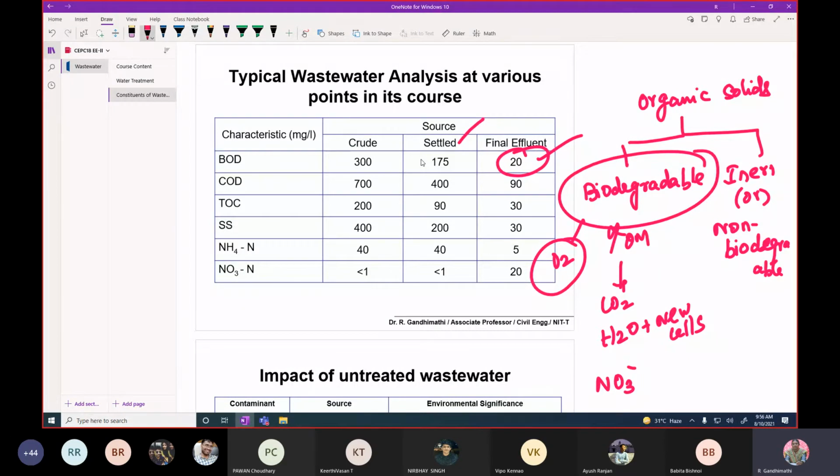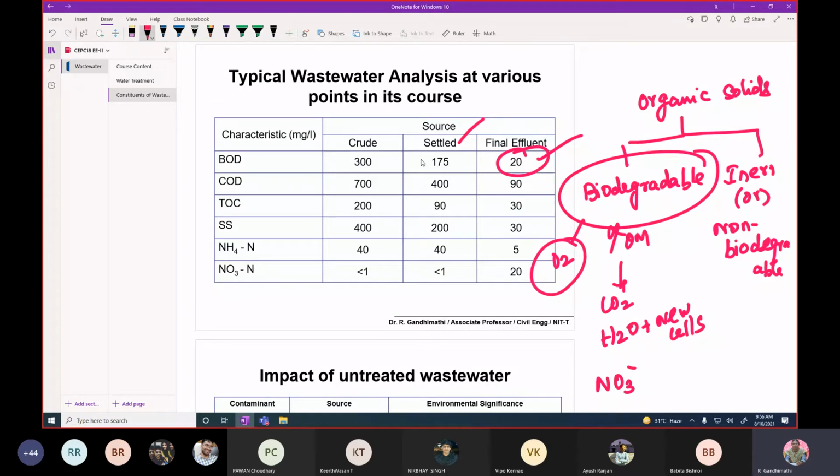That may be within the permissible limit. Actually, there is a limit for discharge of these effluents into nearby water bodies, and we have to refer to that. BOD should be less than 20, COD should be less than 30. Therefore, if you go with the conventional treatment, it may remove the BOD.